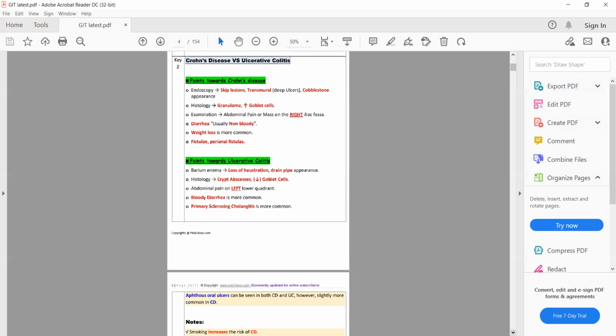The descending colon and sigmoid colon are present on the left side of the abdomen. So as ulcerative colitis most commonly involves the descending colon, someone with chronic diarrhea and left iliac fossa pain, the diagnosis will most probably be ulcerative colitis.